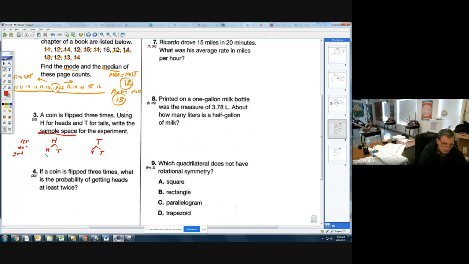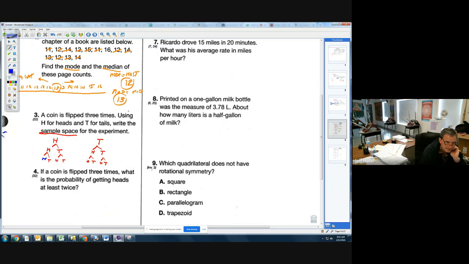And on the third flip, after each one of these, I can also get either a head or a tail. Now, the way that this whole thing gets you your sample space is this. So I need now to list these. And I wish I had some more space. Maybe I'll move this up. I'm going to erase this little piece over here. If I can get rid of it. There we go. And I'm going to move this up so you can see here. I accidentally erased a head here, I think. So here's how you get your sample space.